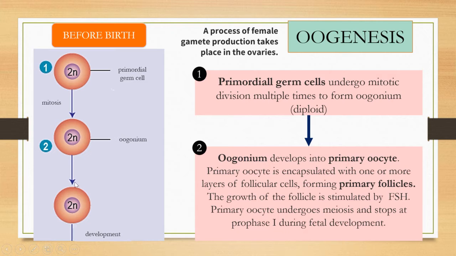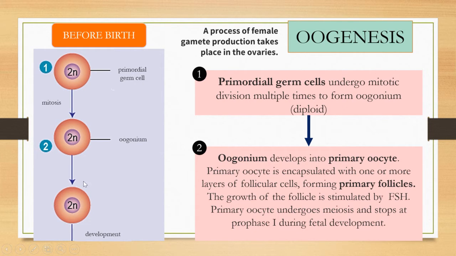So every primary oocyte is protected by a layer of follicles. When the primary oocyte is covered or protected with the follicles, they are called primary follicles.